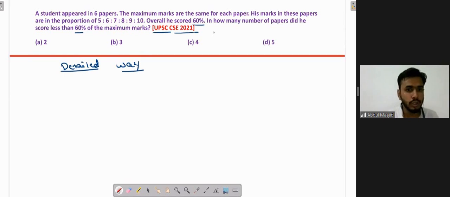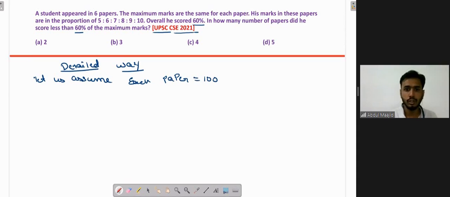So we don't know what the maximum marks of each paper are. So what most people do is assume each paper is of 100 marks. So total marks will be 600, right? 60% of which is 360, because 10% is 60, and 60% will be 360. I hope you understood this much.